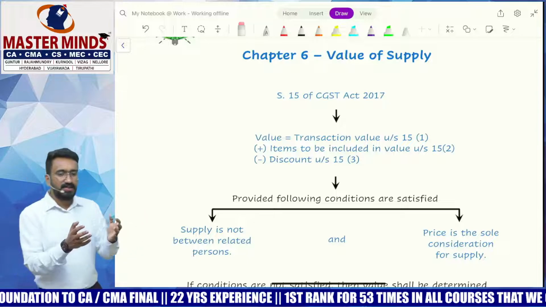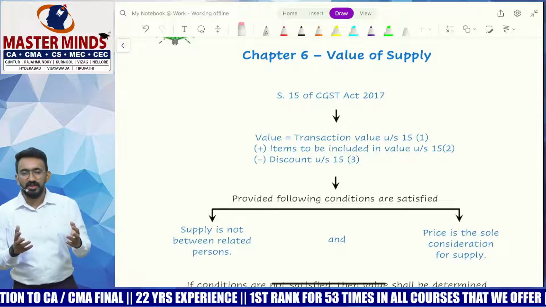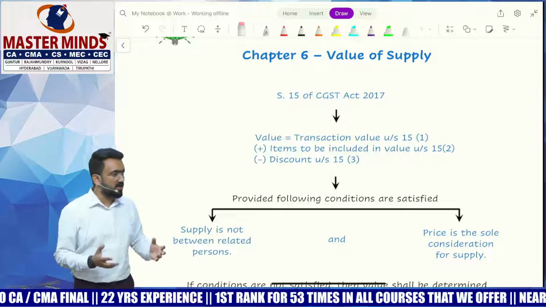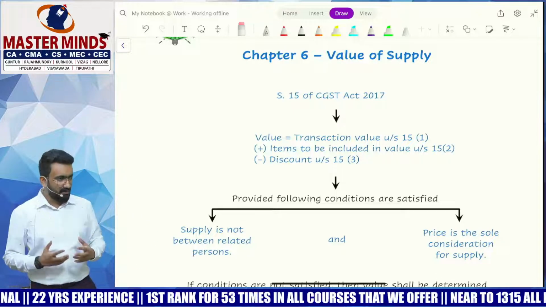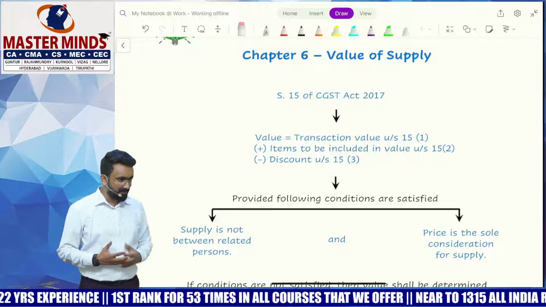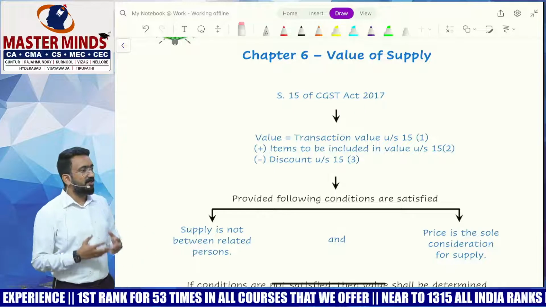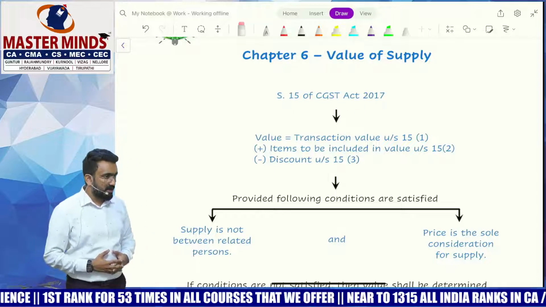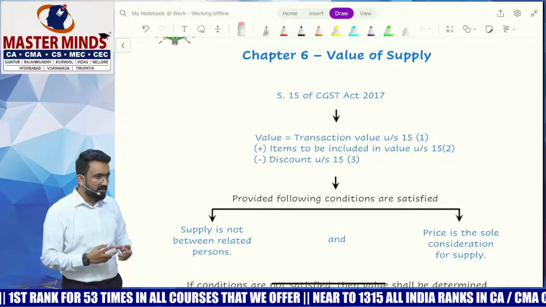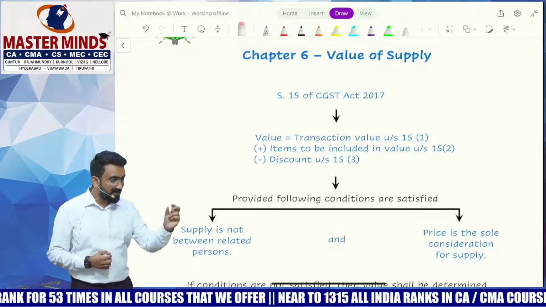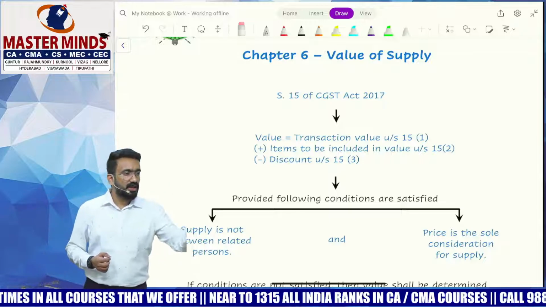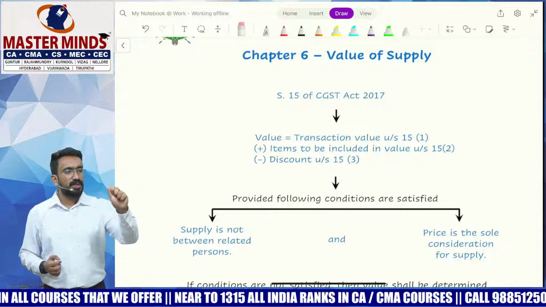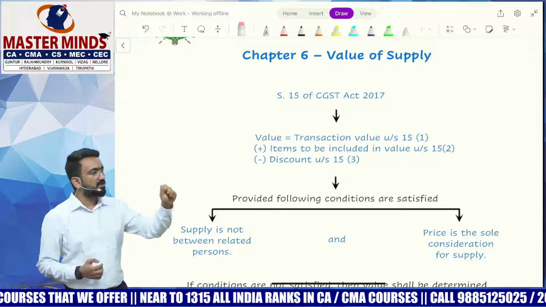Would I sell this mobile phone which is worth 10,000 for the same 10,000 to Teja? Or would I be selling at a cheaper price to Teja? I would be selling it a little cheaper, right? Suppose I sell it at 5,000 to Teja. Now the price that we have here is 5,000. Can I adopt this 5,000 and call it the value? Would it represent the actual value of the supply?